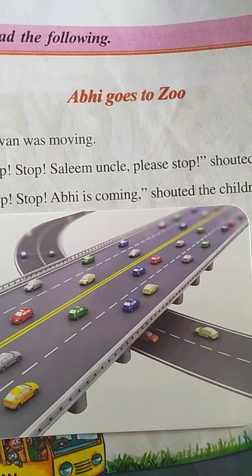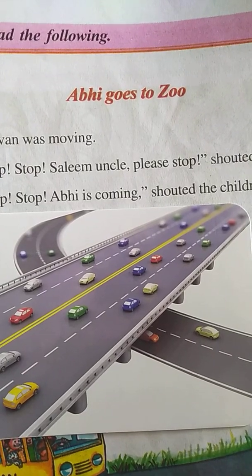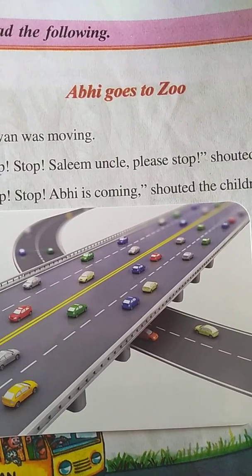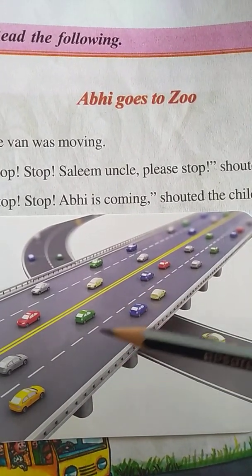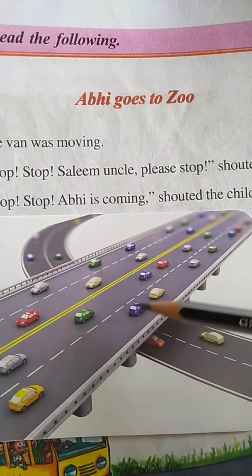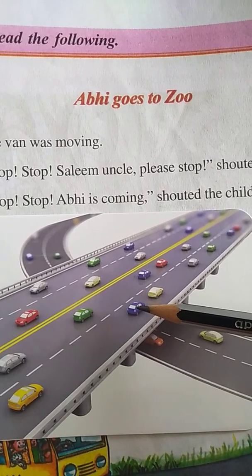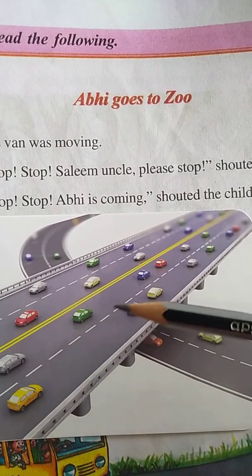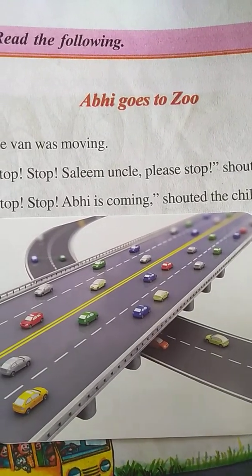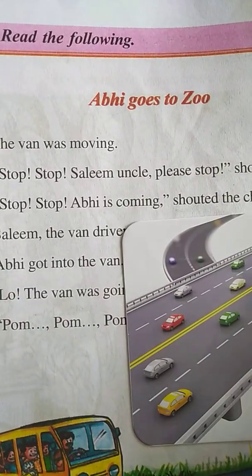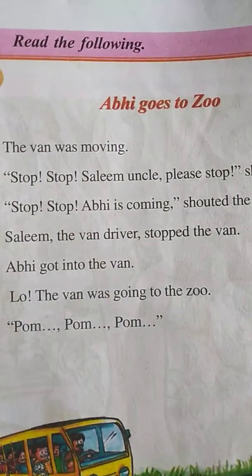Every day we see a number of cars moving on the roads from one place to another. So here the vehicle name is car. What is this, children? Car, and it has 4 wheels. It runs on the road. Okay, so the next picture I'm going to show you.